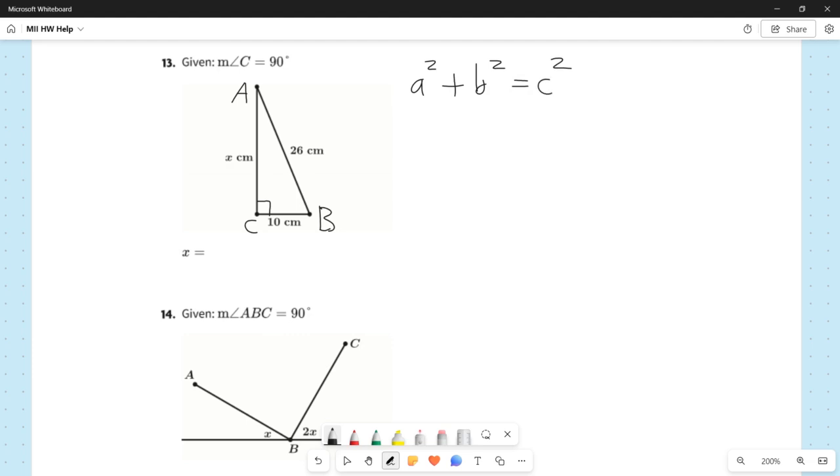If you read this left to right, it is in fact a squared plus b squared equals c squared, which is what a lot of us think of when we think of the Pythagorean theorem. And again, that's fine. But if you think of this as the sum of the squares of the legs of a right triangle is equal to the square of the hypotenuse, that's conceptually what it's saying.